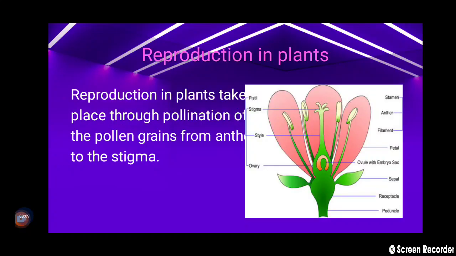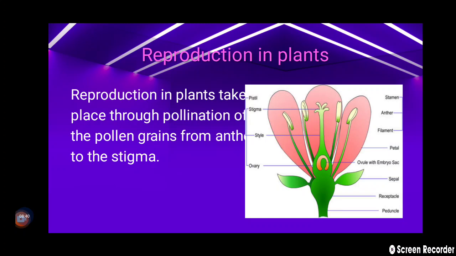Now, reproduction in plants. Reproduction in plants takes place through pollination, the transfer of pollen grains from the anther, which is a male part, to the stigma, which is a female part. You can clearly see the structure of a flower in the diagram given. So pollination is a process in which pollen grains are transferred from anther to the stigma, as it is written also.